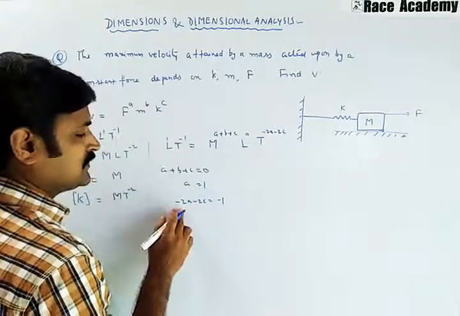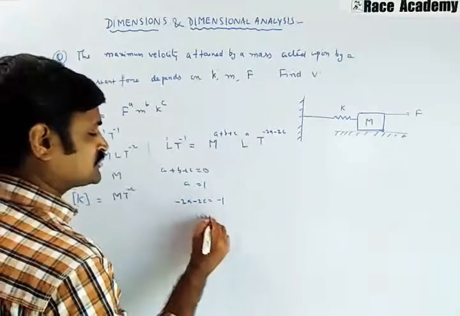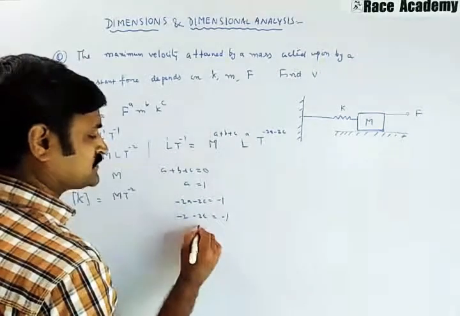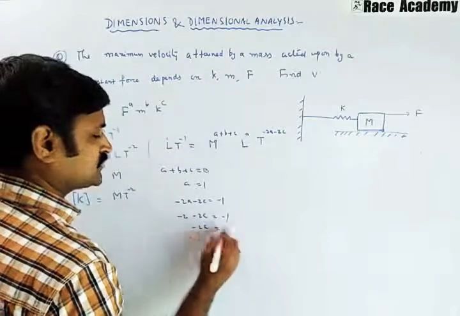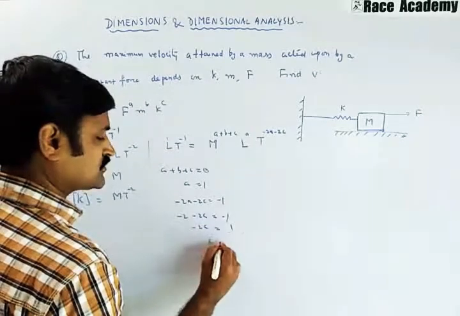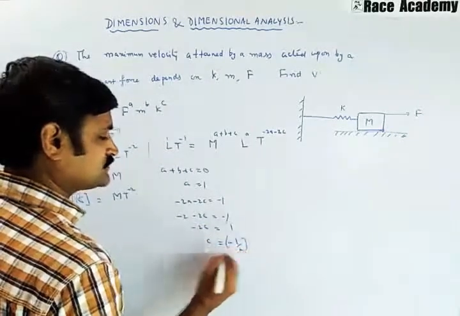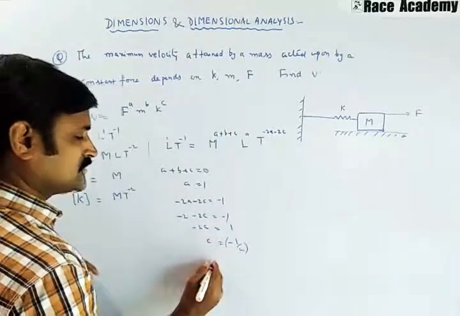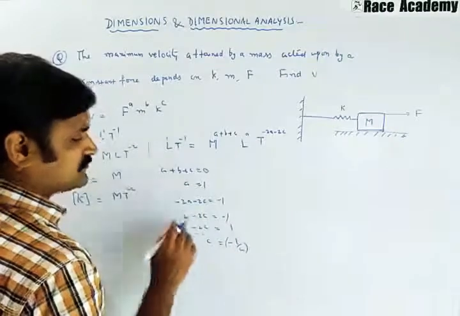A value is 1, so minus 2 minus 2C is equal to minus 1. Minus 2C is equal to plus 1, so C is equal to minus 1 by 2. C value is minus 1 by 2.